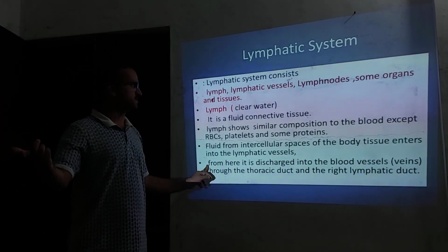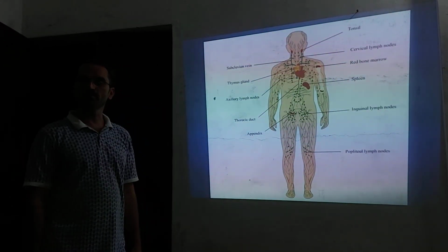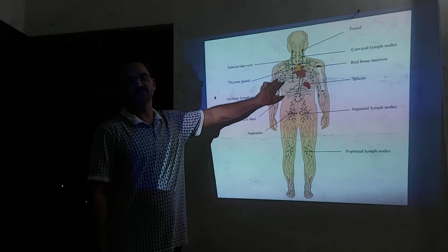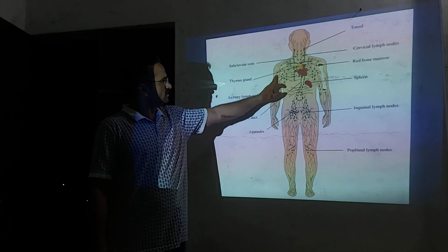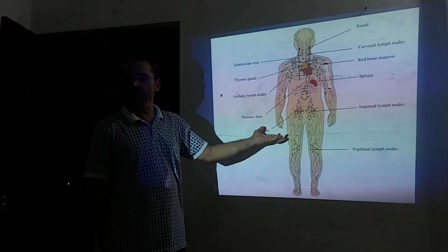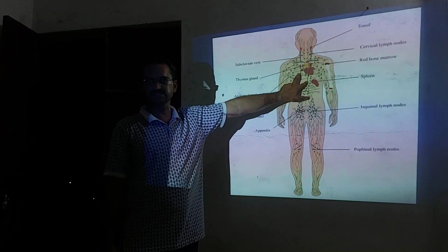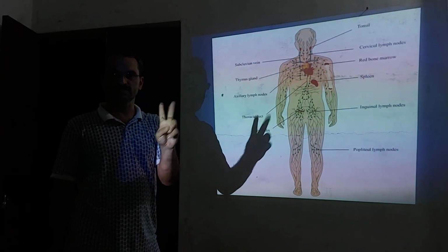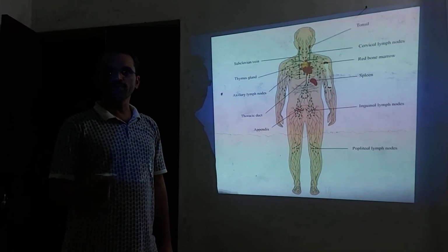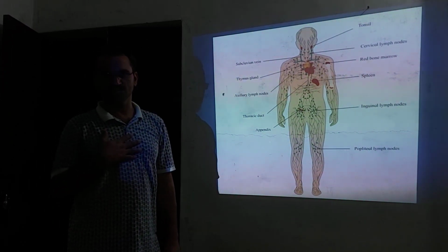Here you can observe the lymphatic system shows the next component in the form of lymphatic capillaries, and lymphatic capillaries open to form lymphatic vessels. The lymphatic vessels spread all over the body and collect the lymph from the body. Mainly two lymphatic vessels are present, a right lymphatic vessel and a left lymphatic vessel. Out of that, the left is the thoracic duct, which collects the lymph from the intestinal region also.